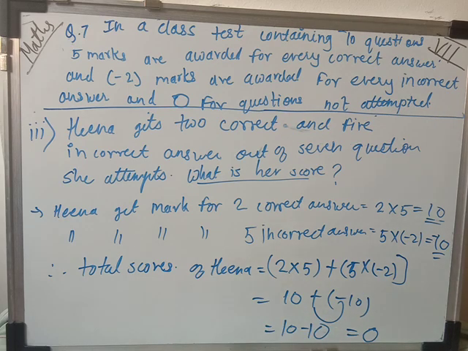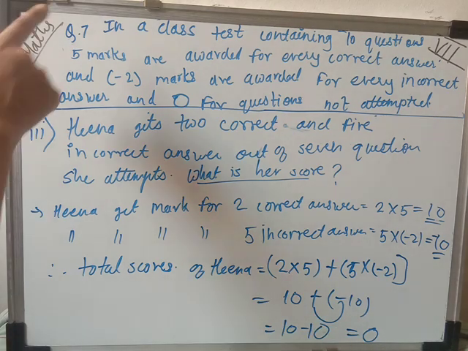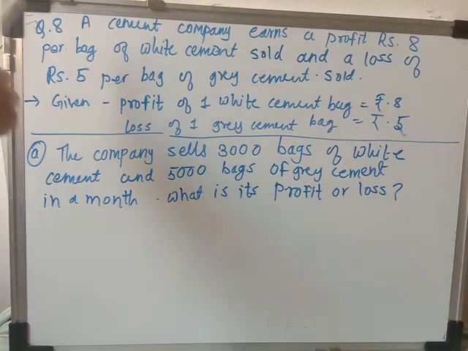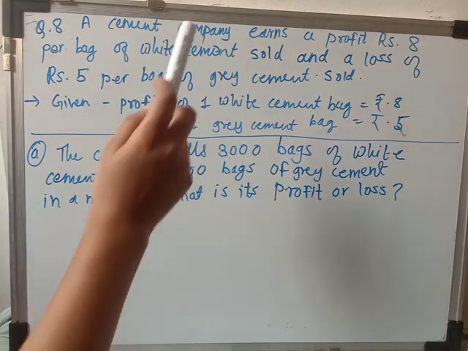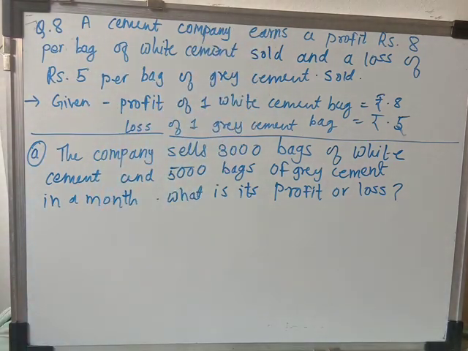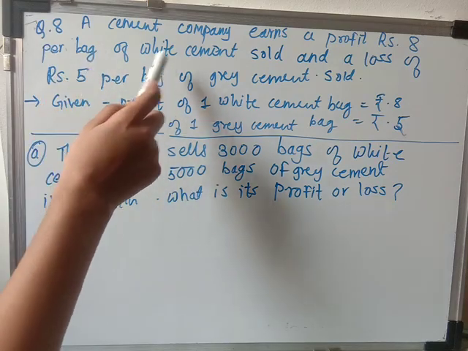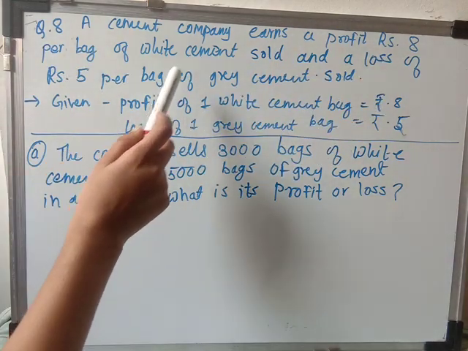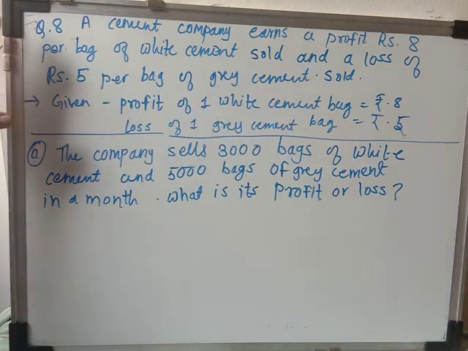Okay, so here we have solved the 3 questions from question number 7. Now let's solve question number 8. Here question number 8 is there. In question number 8 also two sub questions are there. So this is the information, and they are saying a cement company earns a profit of rupees 8 per bag of white cement sold and a loss of rupees 5 per bag of grey cement. So this is the information.